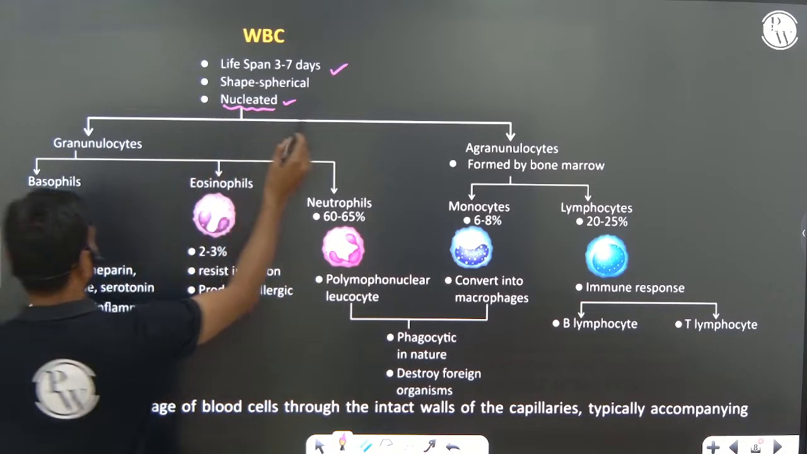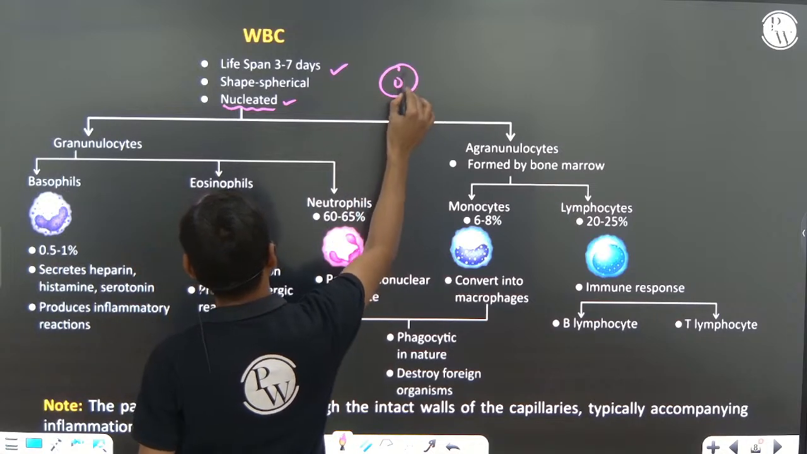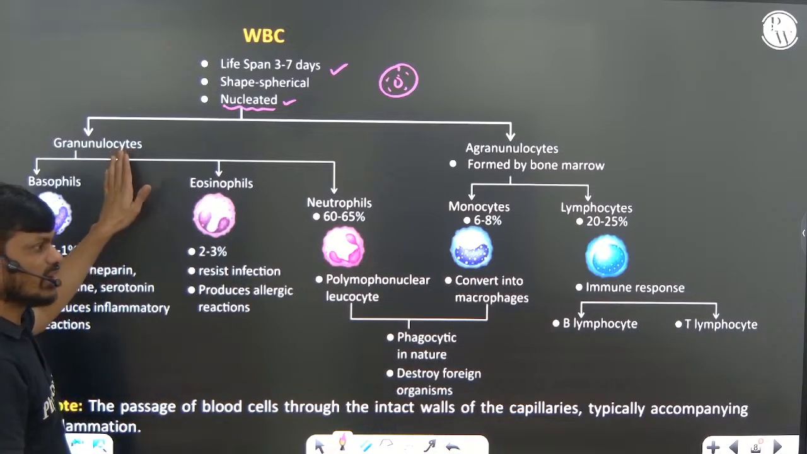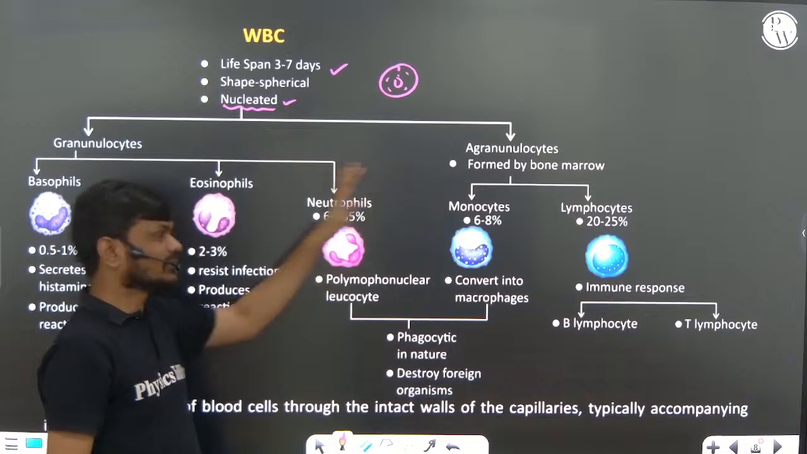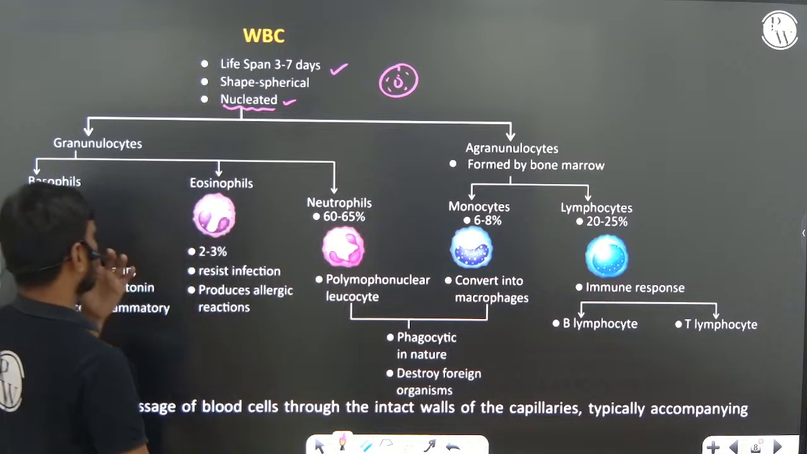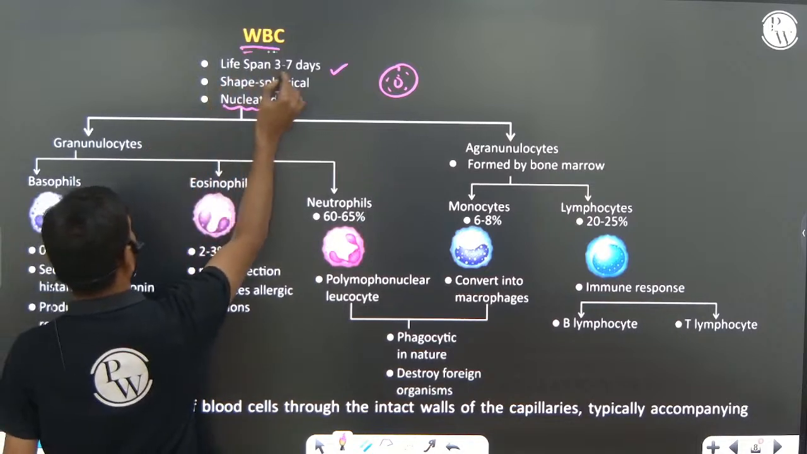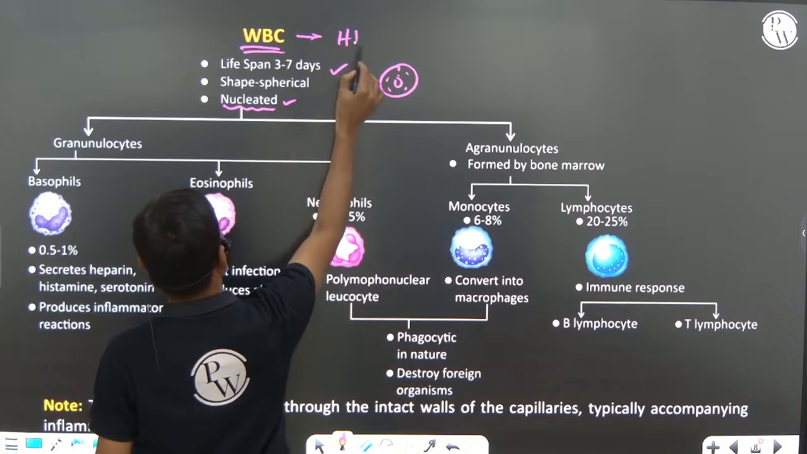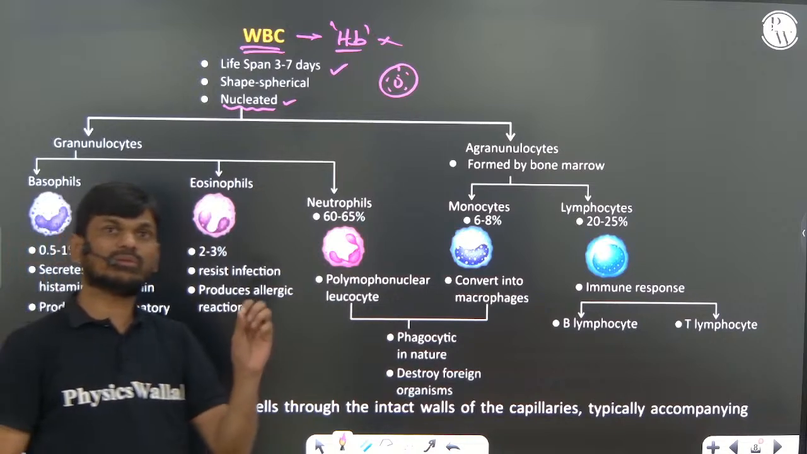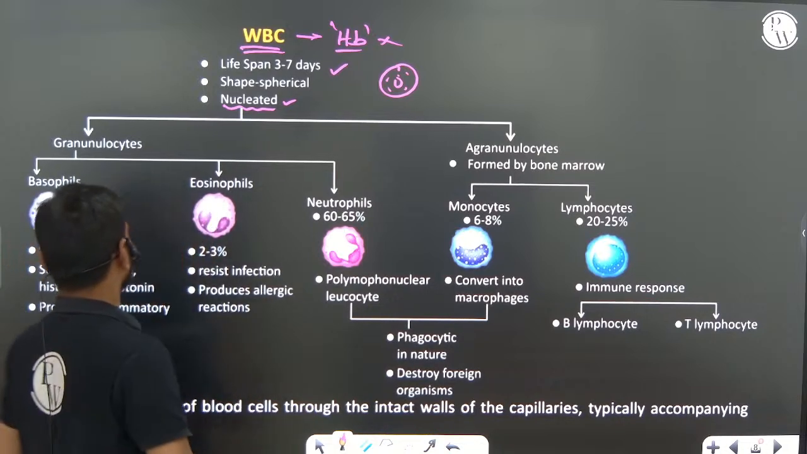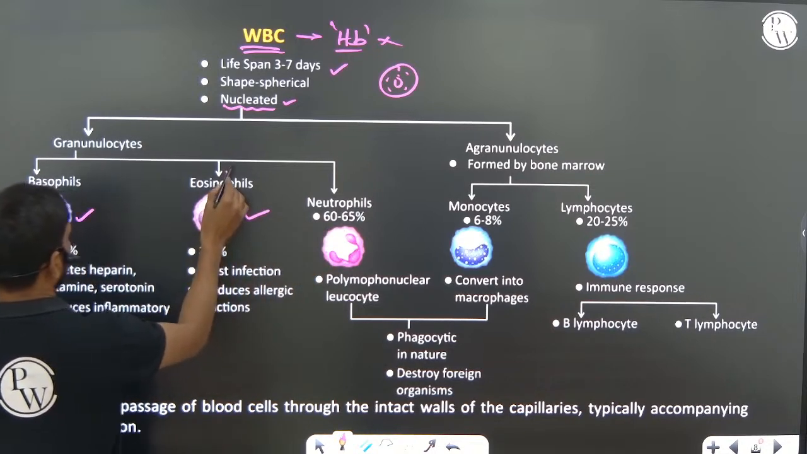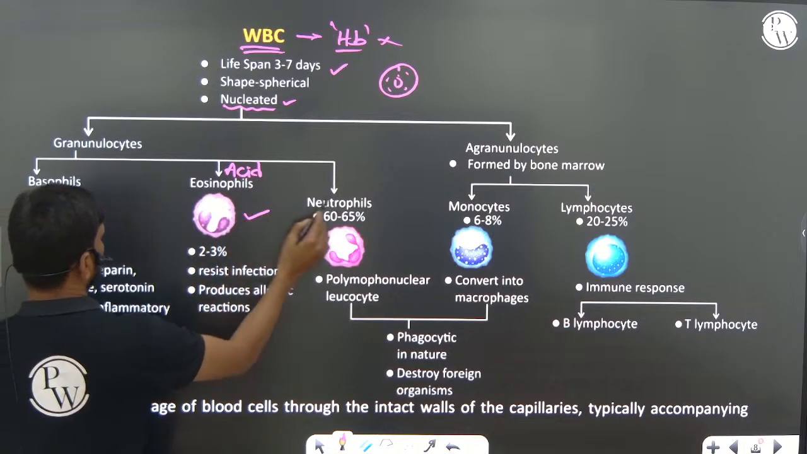Now, based on the presence or absence of granules in the cytoplasm of the WBC, we classify them into granulocytes, with granules in the cytoplasm, and agranulocytes, without granules in the cytoplasm. Why do we call them WBC? Because they lack hemoglobin pigment, so they are white in color. Granulocytes are of three types: basophil, eosinophil (also called acidophil) and neutrophil.